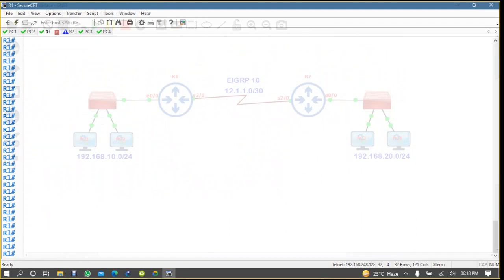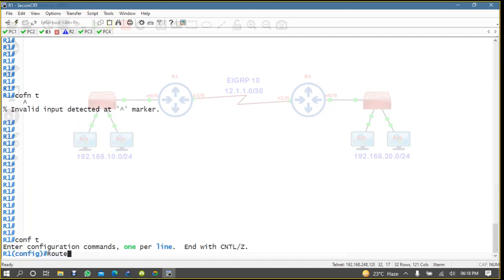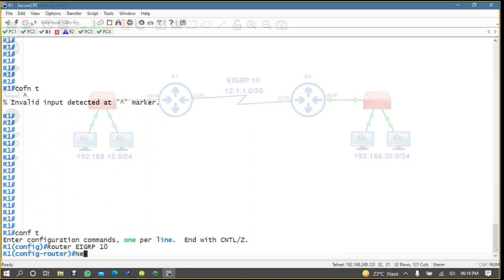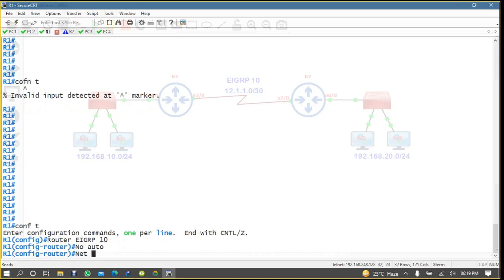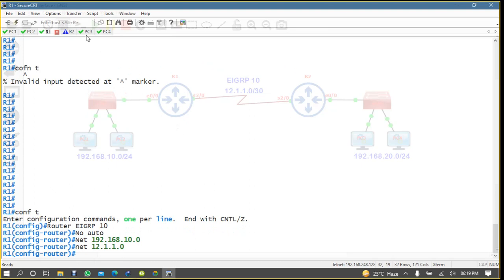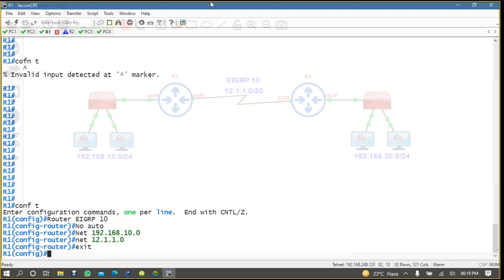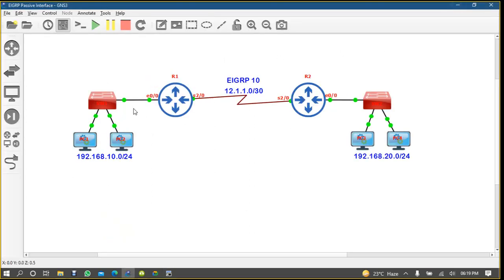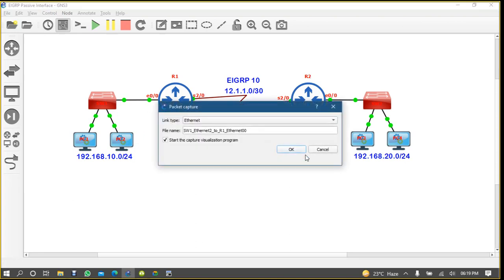Okay, now we have to configure routing. So conf t, router EIGRP 10, no auto-summary, network is 192.168.10.0 and then network is 12.1.1.0. Now come here. Okay, now before that what we can do, let's run some kind of Wireshark on this link. Okay, start capture.